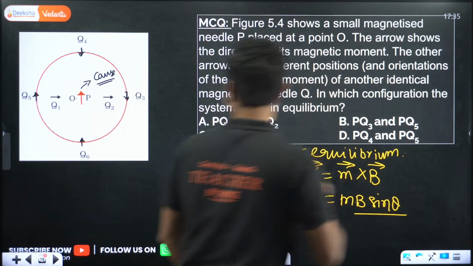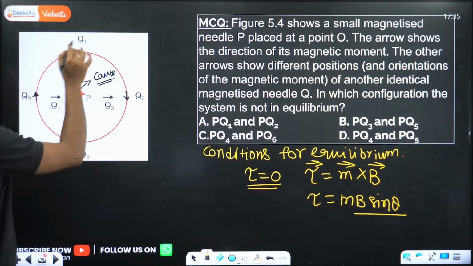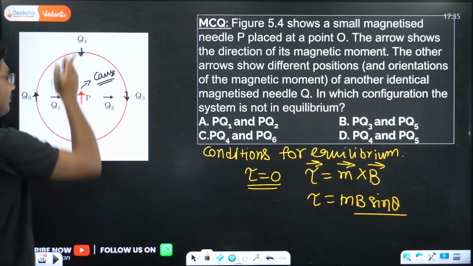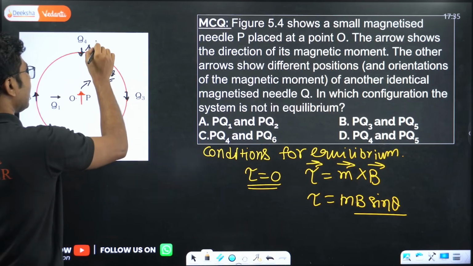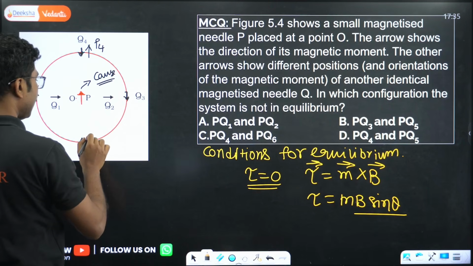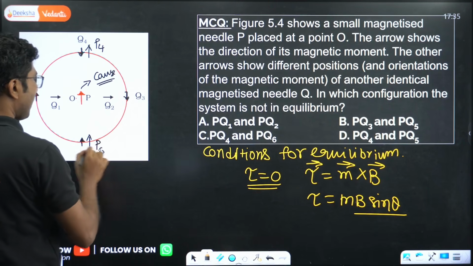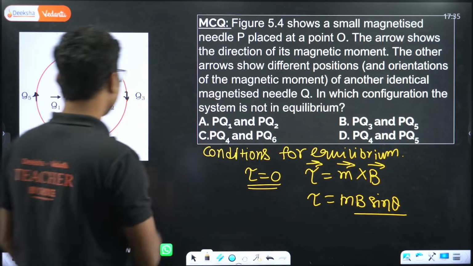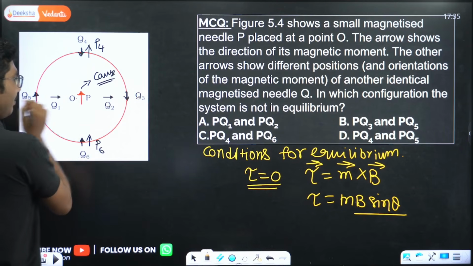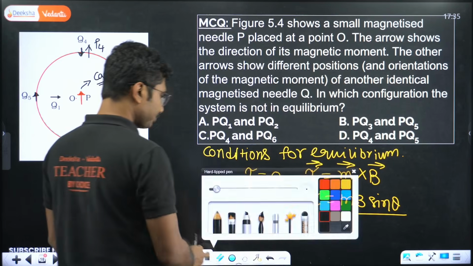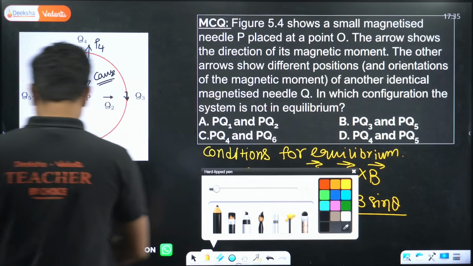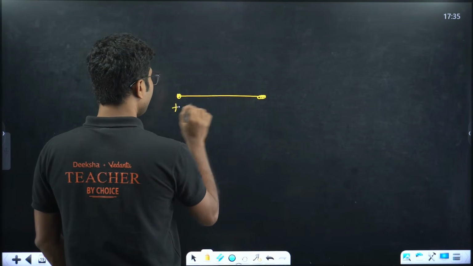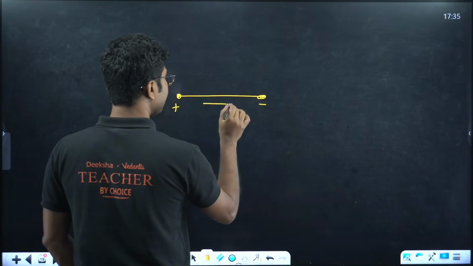So P is not always in this direction like that, especially for these two positions. At these positions, P is here, say P4 and P6. So along the axis, the direction of magnetic field is very straightforward. It is in the same direction. Along the perpendicular direction, if you remember the electric dipole, this is positive, this is negative.